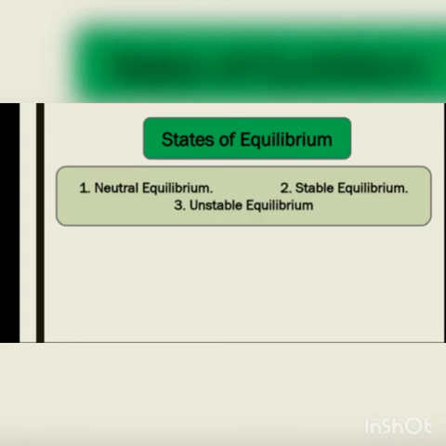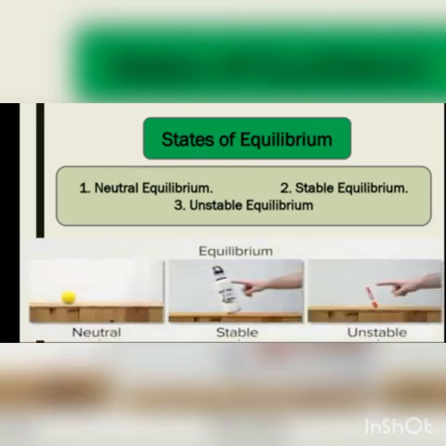Vehicles are usually made heavy at the bottom. This lowers their center of gravity and helps to increase their stability, which is another example of stable equilibrium. These are some more examples representing neutral, stable and unstable equilibrium.